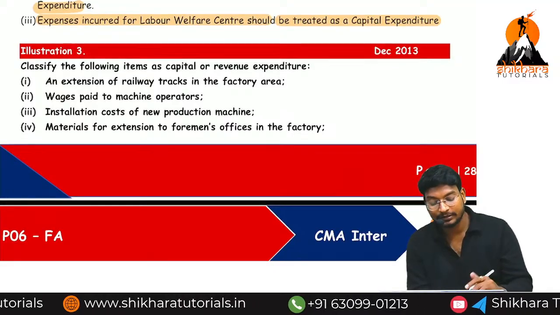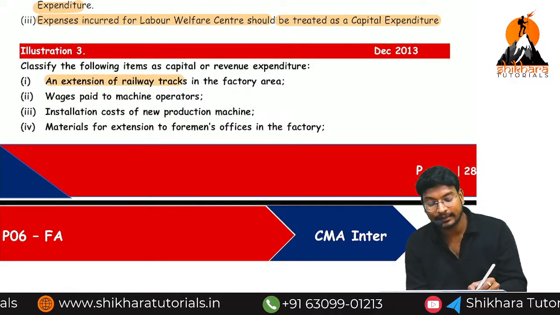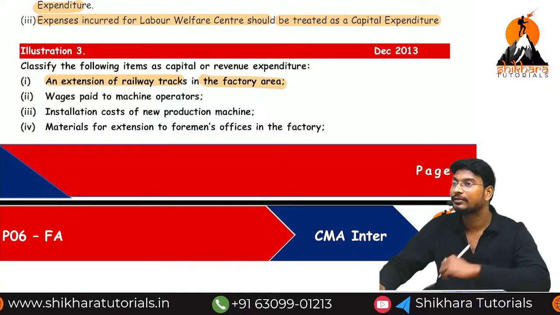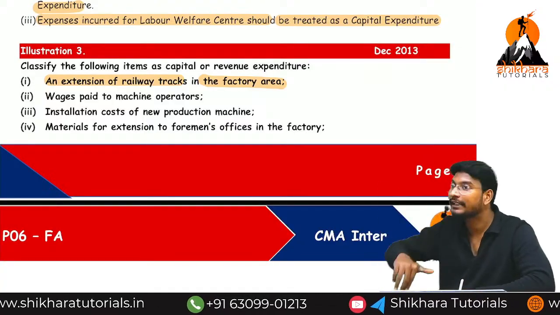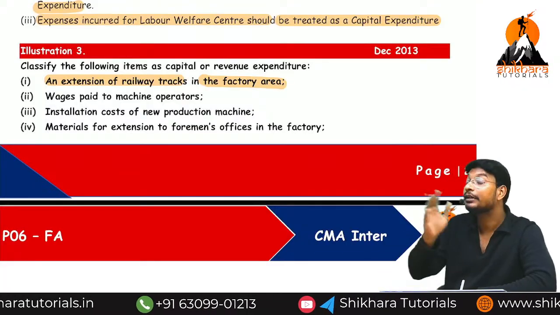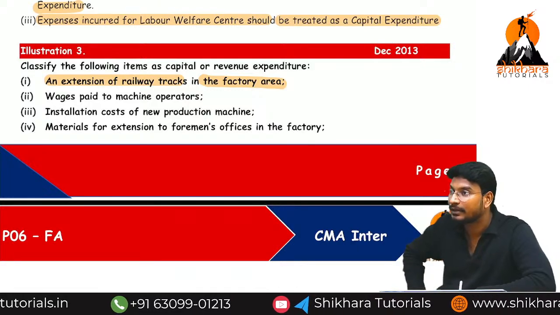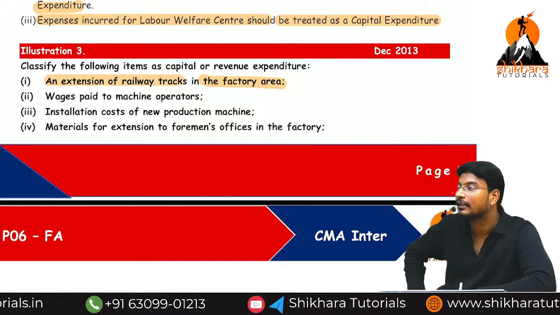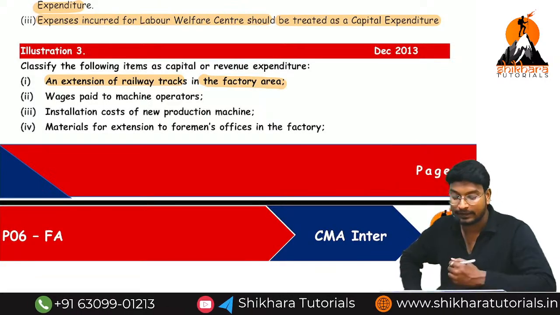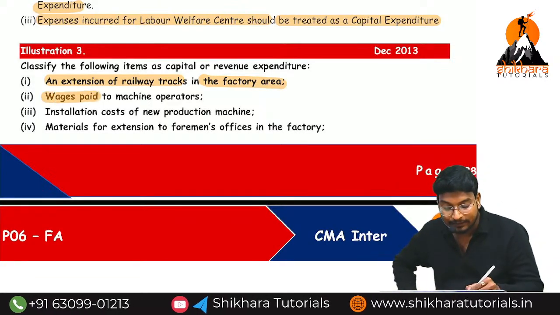This thing you need to say. An extension of a railway track in a factory area. What is the meaning of this one? In a factory, already we have a track. For that track, again we are going to extend. Capital expenditure. We need to add it back to the particular asset or we need to disclose it separately. Wages paid to machine operator.